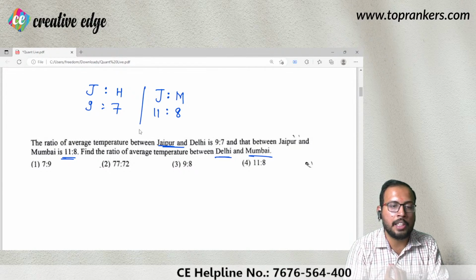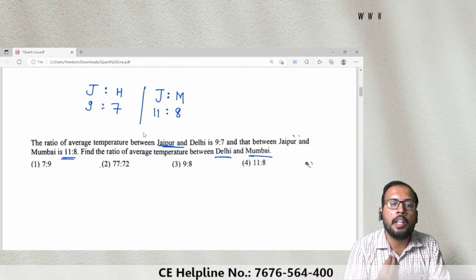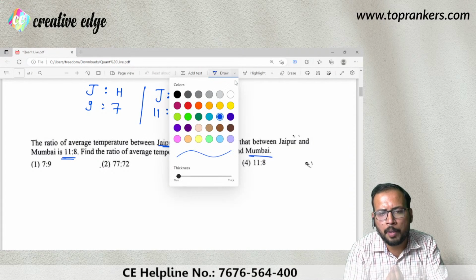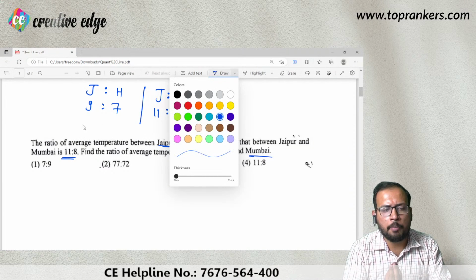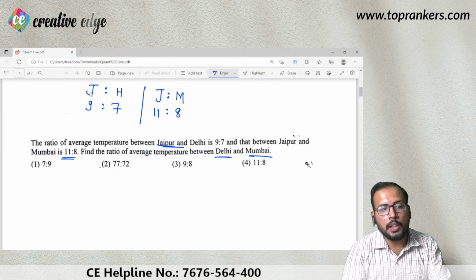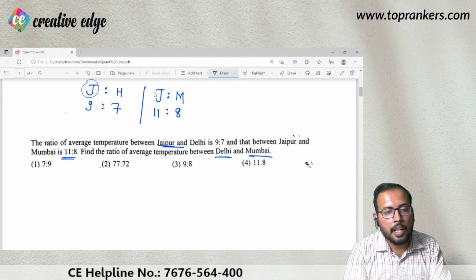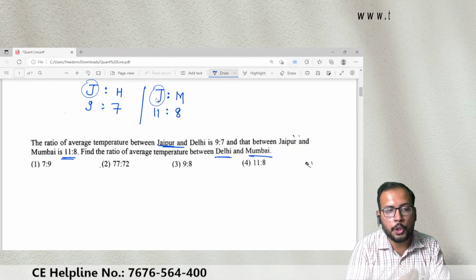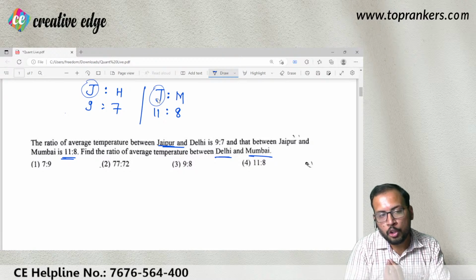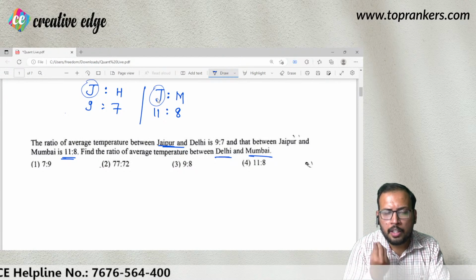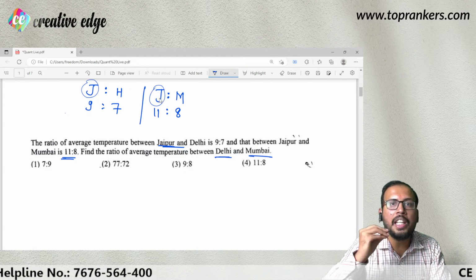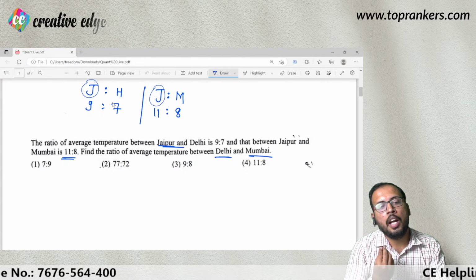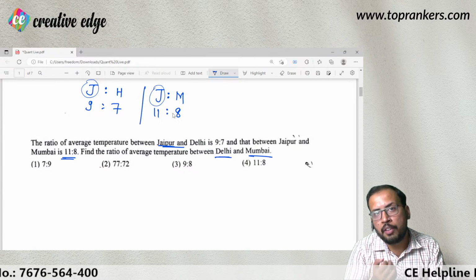When it comes to scaling, whatever is common in the ratio, we will try to make it equal. What do I mean by that? Some of you may have understood, or for some it may be new. You can see that in both the ratios you have Jaipur, that is, on the ratio scale you have the temperature of Jaipur. So let us try to make the temperature of Jaipur equal on the ratio scale in both the ratios. I have here 9 is to 7, and here 11 is to 8.